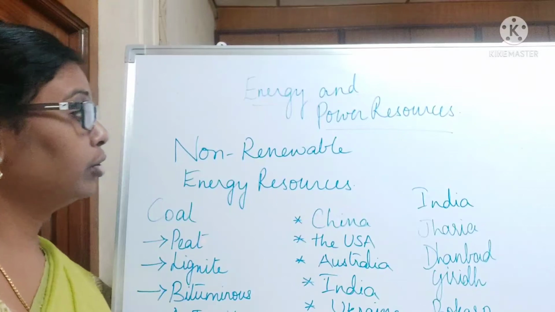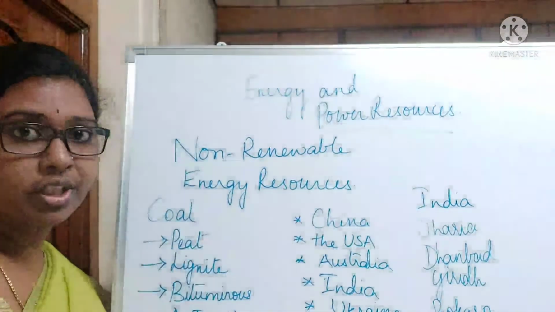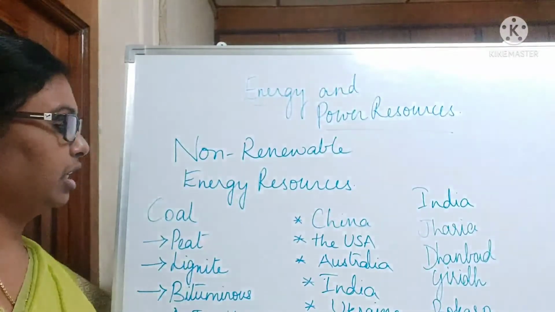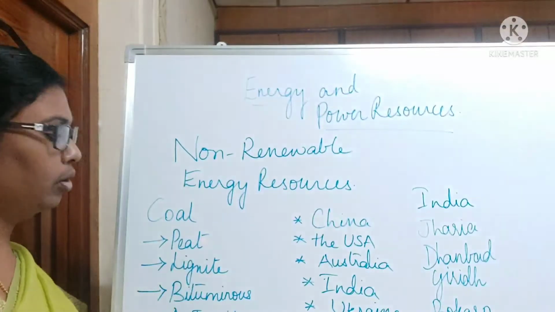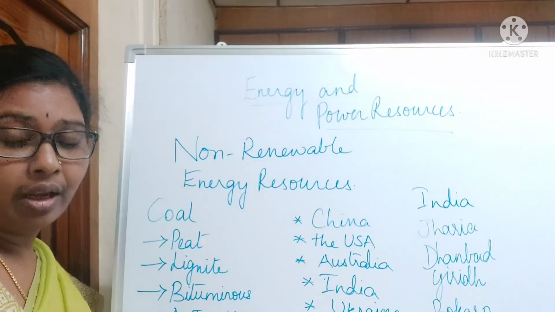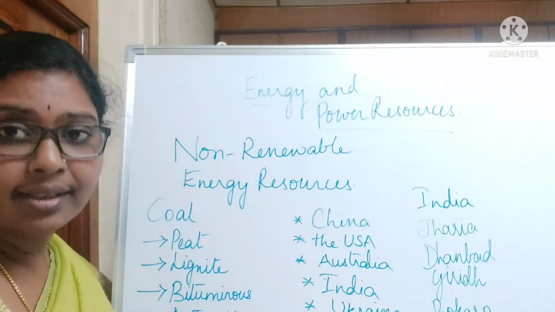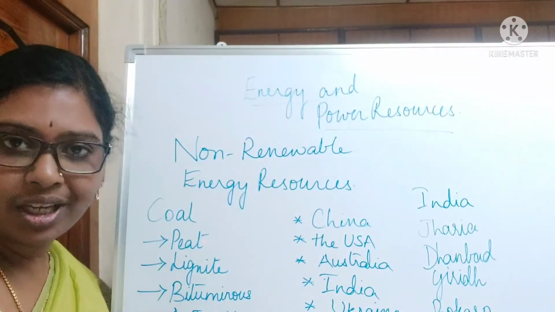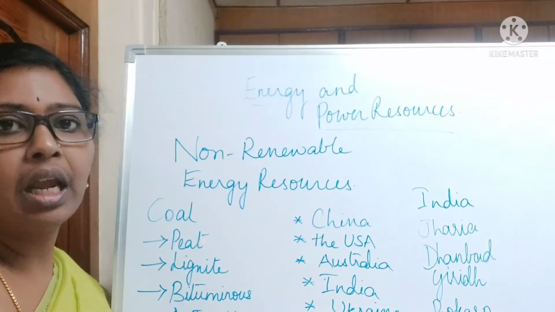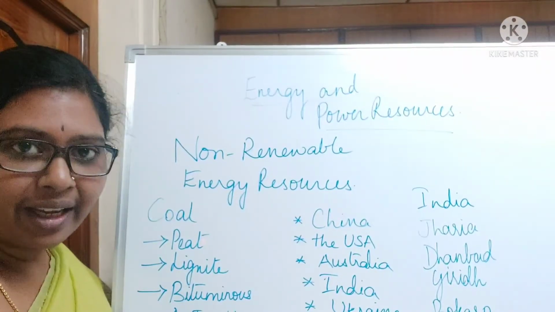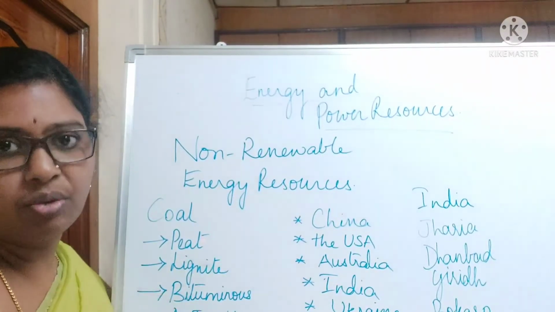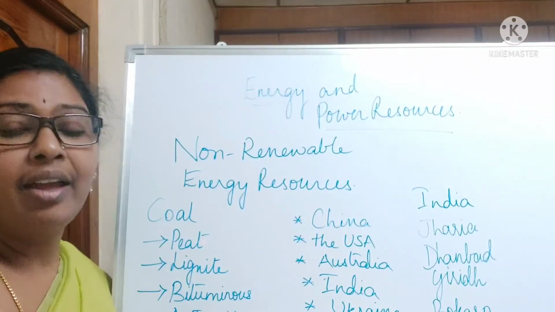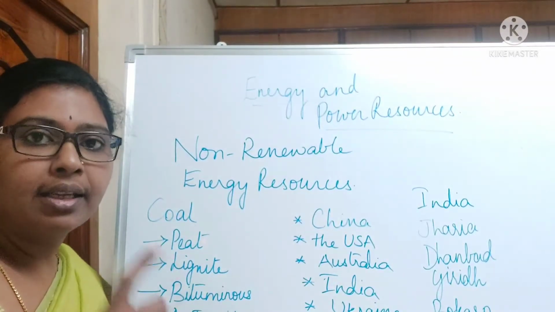And now coming to the non-renewable energy resources or the conventional energy resources. The first one we are going to see is coal, which is known as black gold. Why? Because coal is the most important mineral which is used in most industries. The iron and steel industry, the basic industry we have seen in the last class, uses coal as the basic energy ingredient.